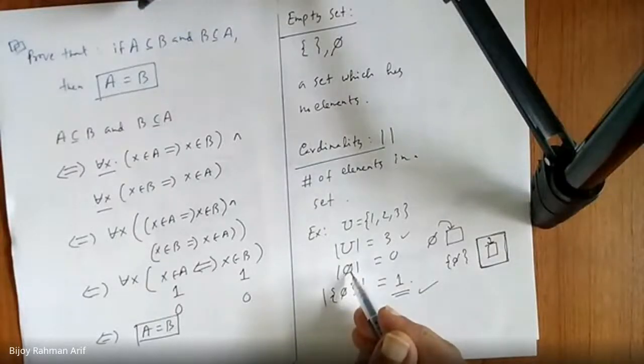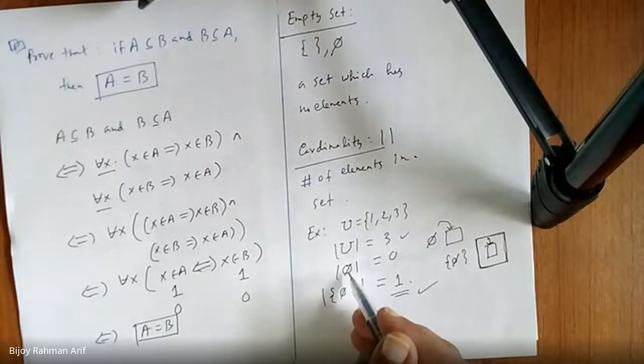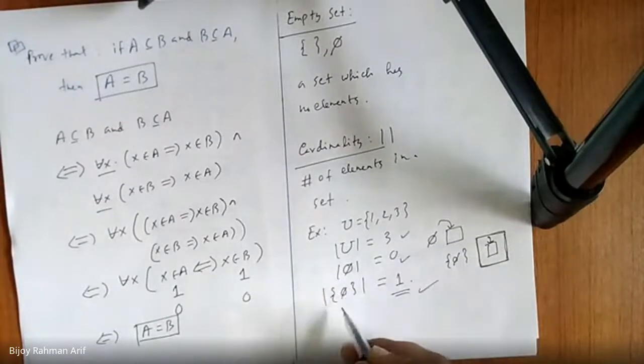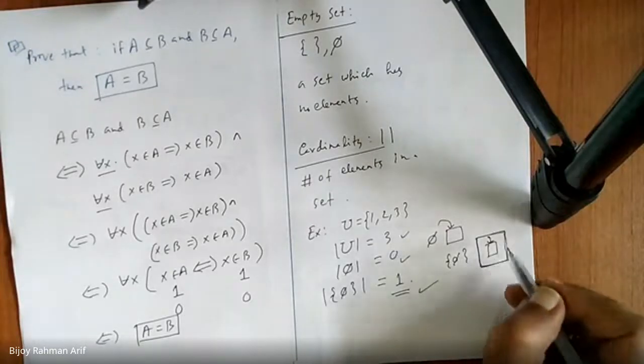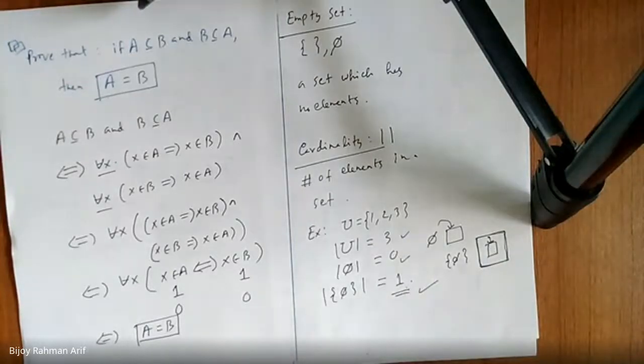Yes, sir. Now, how many elements in the empty set? 0. So, how many elements in the set of the empty set? Same concept, box within a box. So it is 1. Okay?